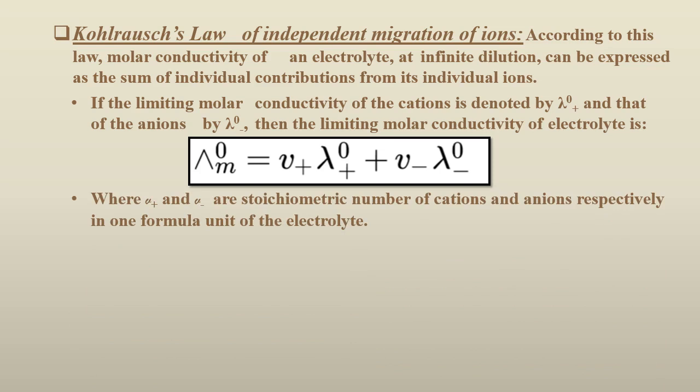Now, using Kohlrausch law, the molar conductivity at infinite dilution for a weak electrolyte can be obtained by adding or subtracting the values of molar conductivity at infinite dilution of the solutions of proper strong electrolytes. We can clear this from the next examples that we are going to see in this video.